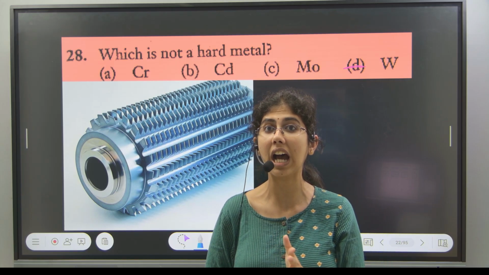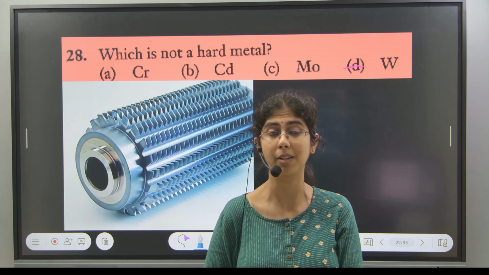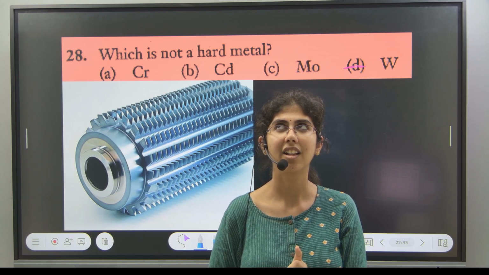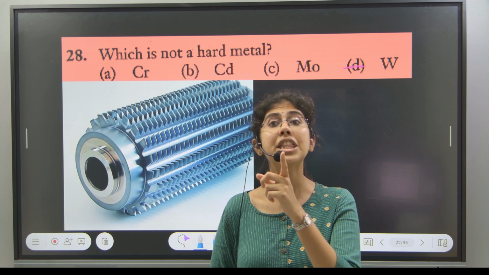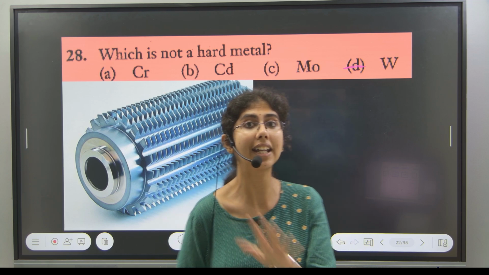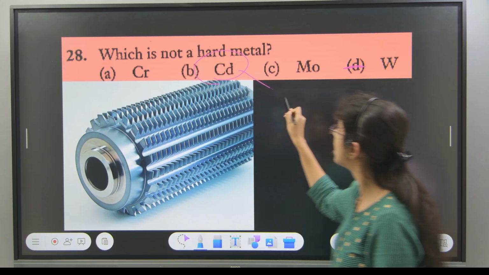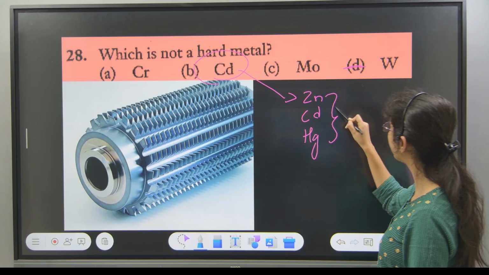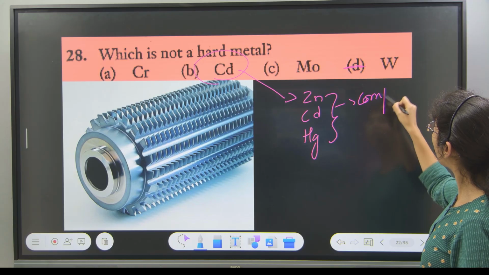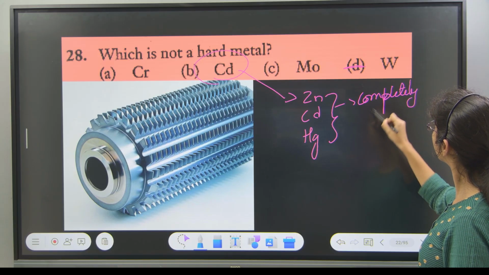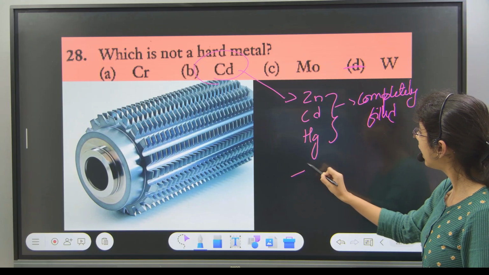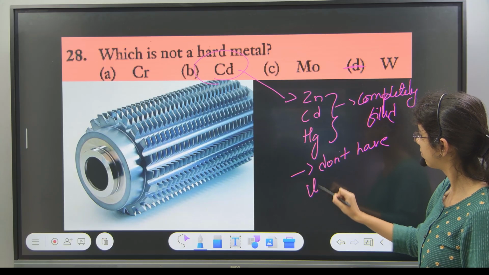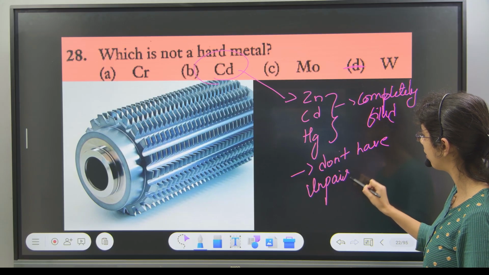Why are zinc, cadmium, mercury d block elements but not transition elements? Yes, they have completely filled orbitals. So zinc, cadmium, mercury have completely filled orbitals. That means they don't have unpaired electrons.